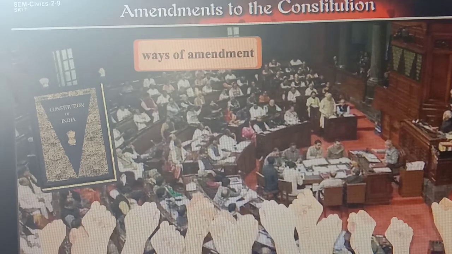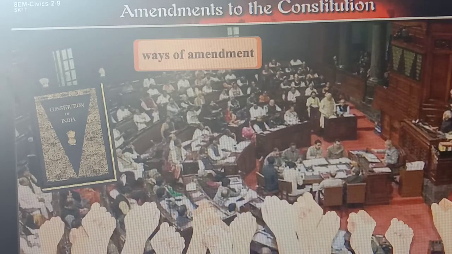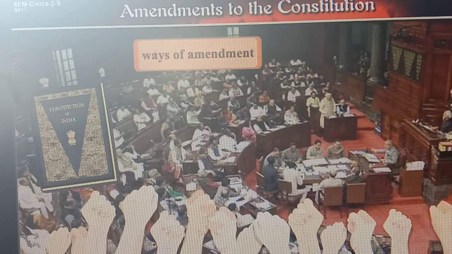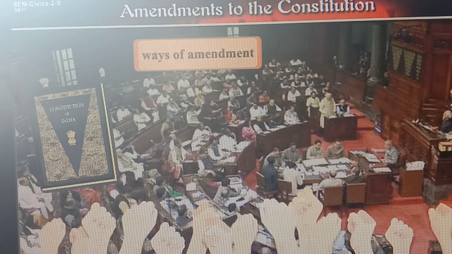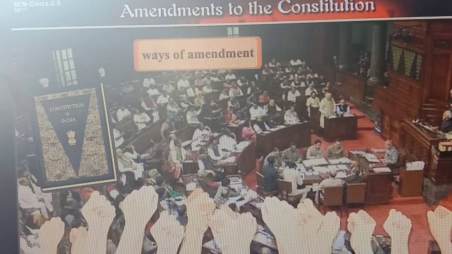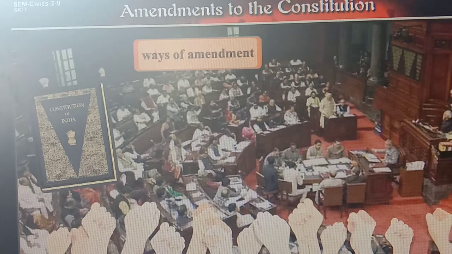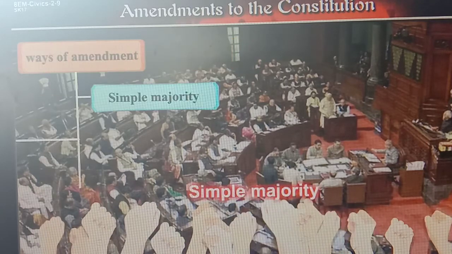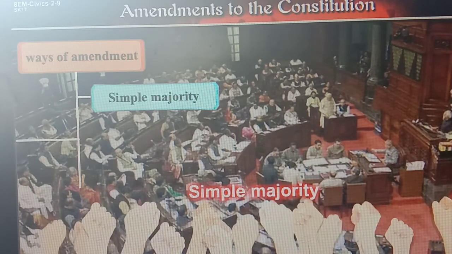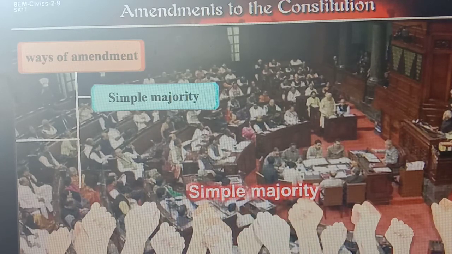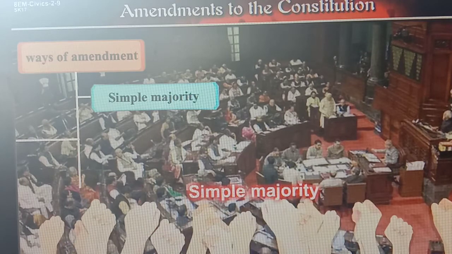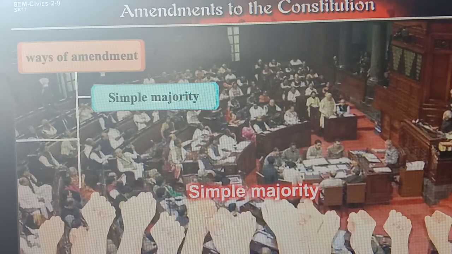Welcome students, we are going to continue the same point, amendments to the constitution. The constitution mentions various ways of amending the constitution. Different ways are there to make the changes in the constitution. First, a few provisions in the Indian constitution are amended by simple majority of the parliament. It means by the simple majority they can do the changes in the constitution.